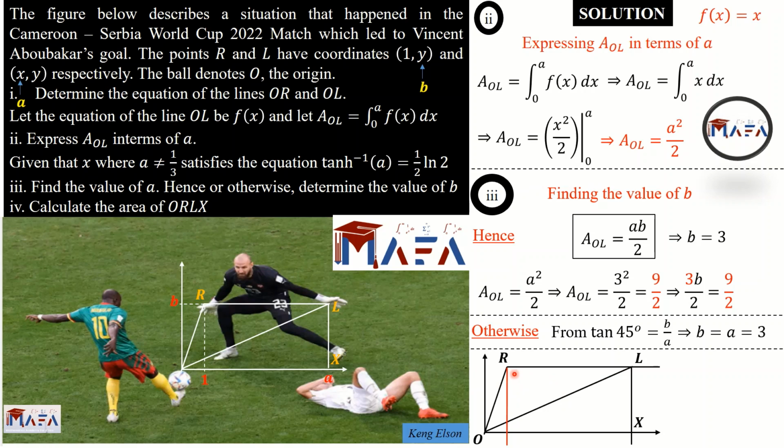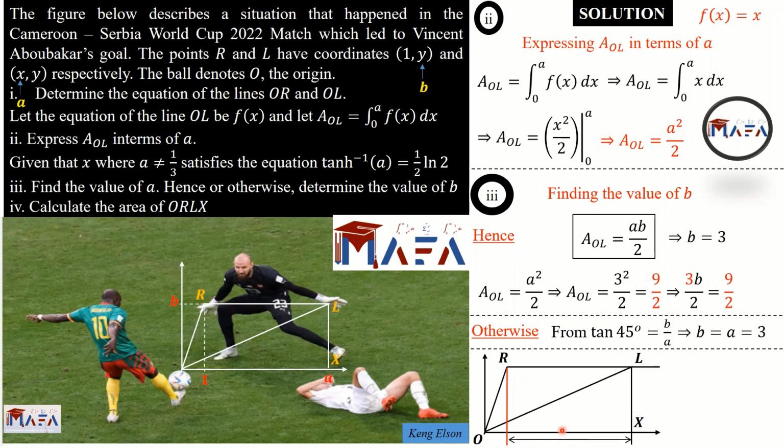What are the parallel sides? The parallel sides are RL and OX. Those are the parallel sides. What is the height? The height is from R to the x-axis, which is simply b, because it's the same as the distance from L to x, and it is b clearly.